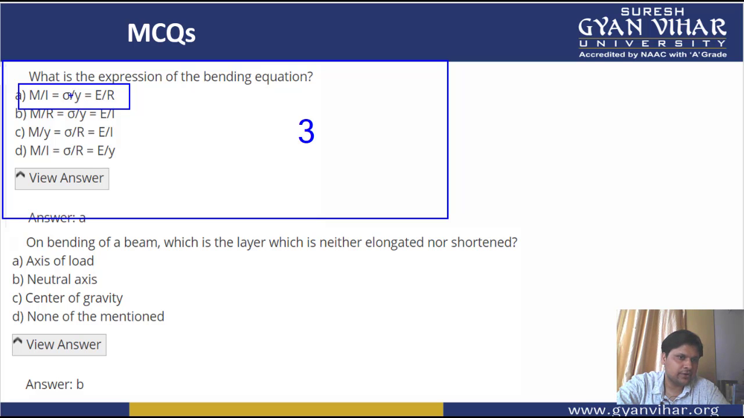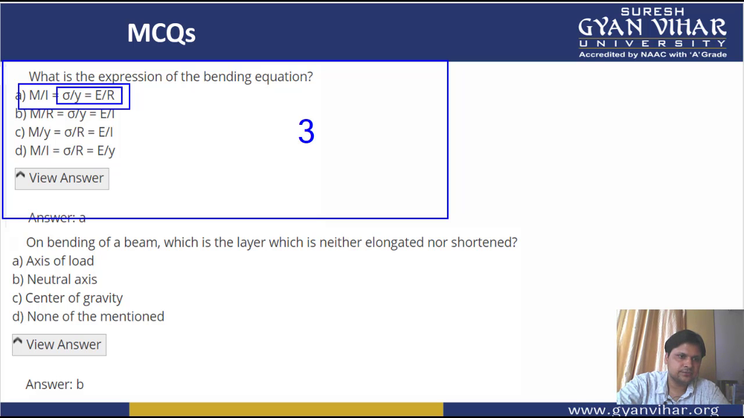Half of it we have already derived, that M upon I is equal to sigma upon y is equal to E by R. This we have already derived, and we have also solved the numerical, and we have calculated the bending stress if the radius of curvature and modulus of elasticity and even the value of y, which is the distance from the neutral axis, is given to us.